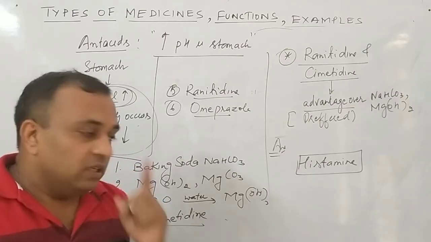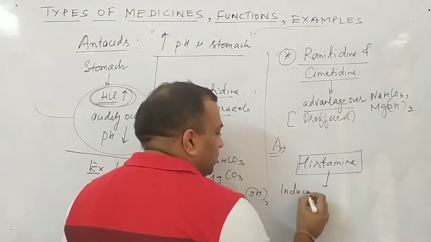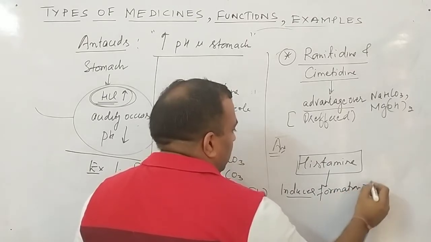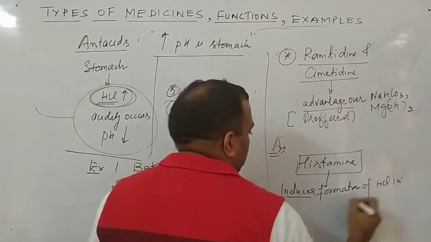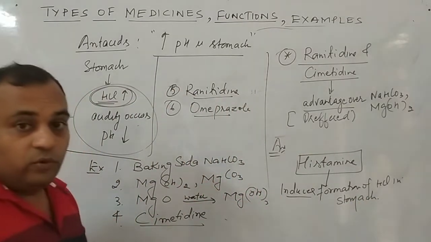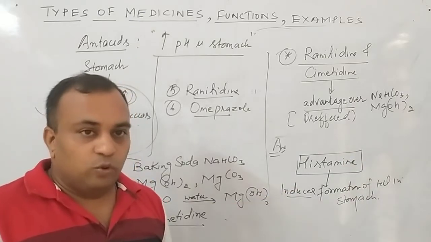Clear? But this histamine also induces the formation of HCl in the stomach. Clear to all of you?